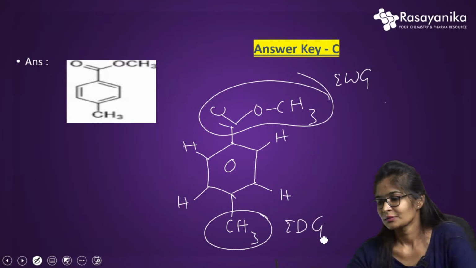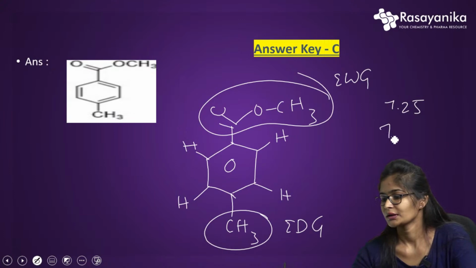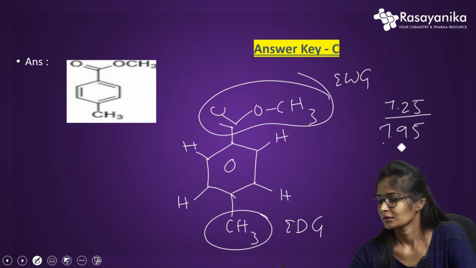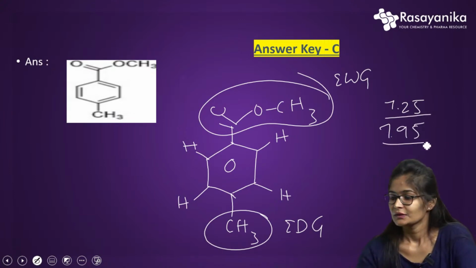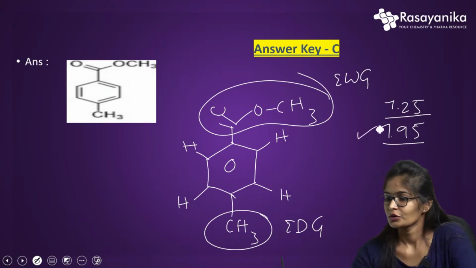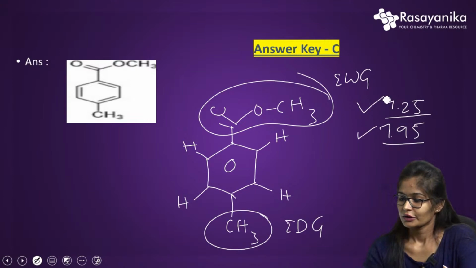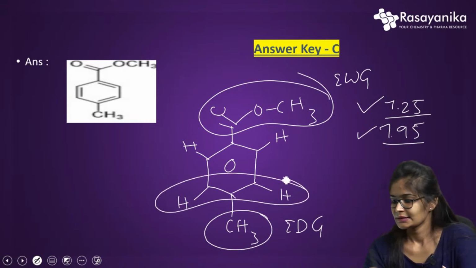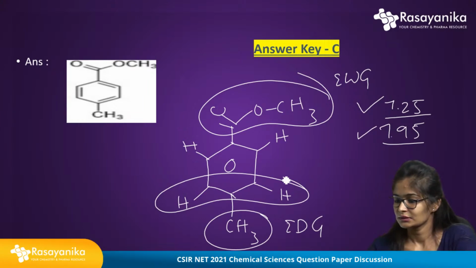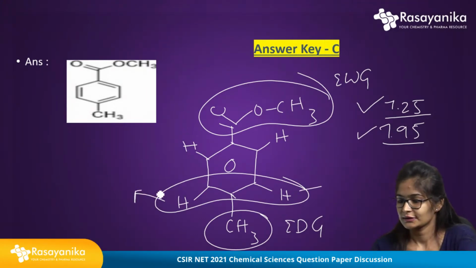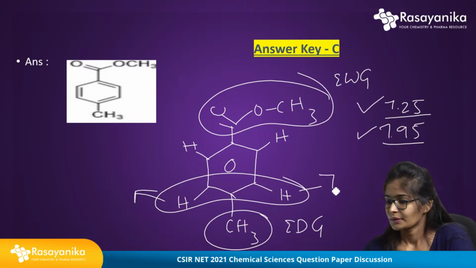So for the proton NMR values they have given, 7.25 and 7.95, let me come to this first. The 7.95 is for which proton and 7.25 for which proton? The protons adjacent to the electron donating group, these two protons, can give the proton NMR value at 7.25 ppm.